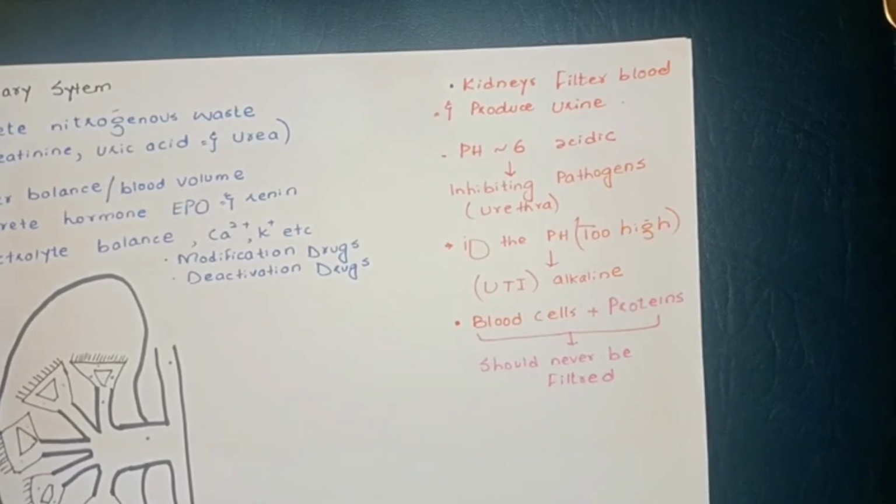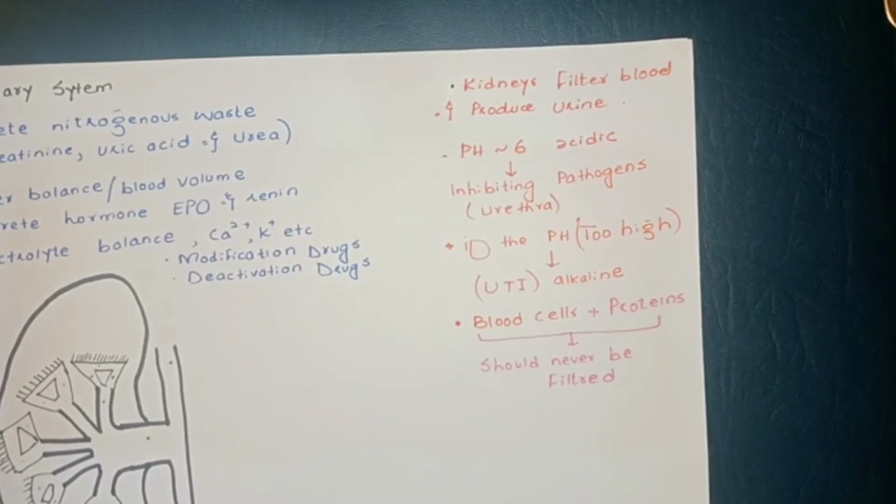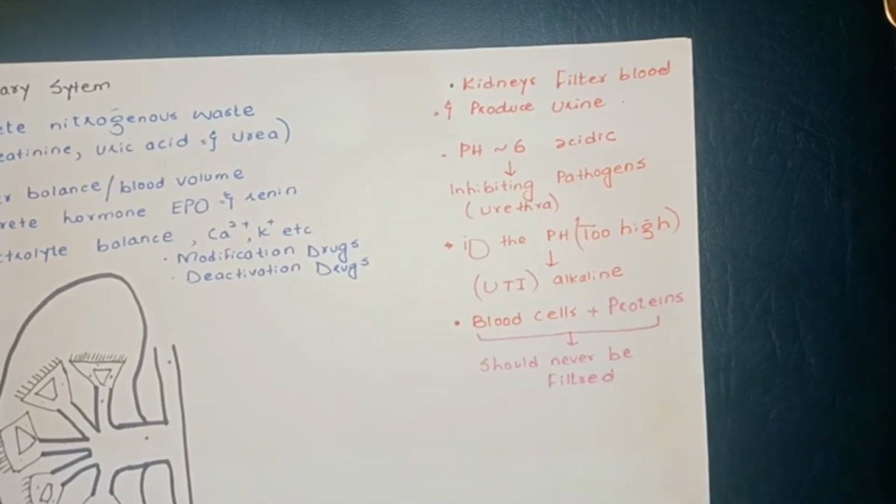They do not enter the tube system or filtering apparatus of the kidneys. And if you are finding blood cells or proteins in the urine, meaning that they were being filtered, that is a sign of kidney damage. Okay.